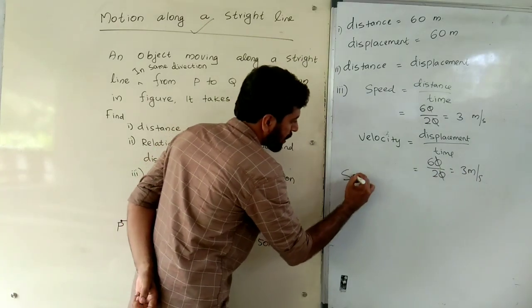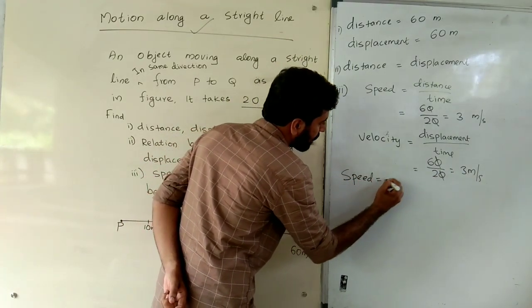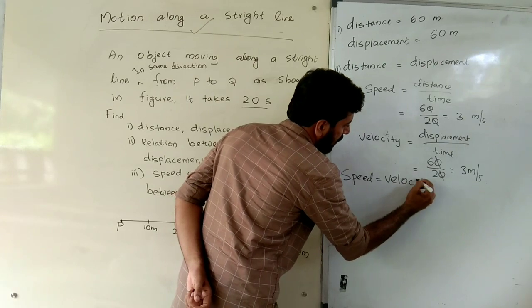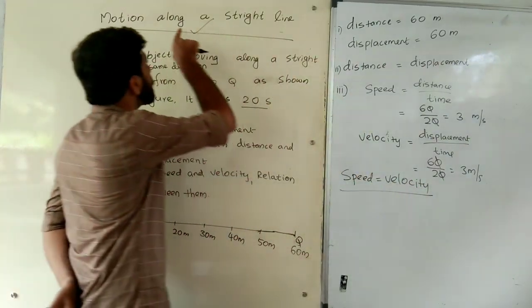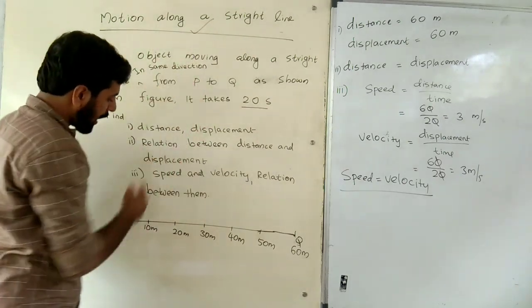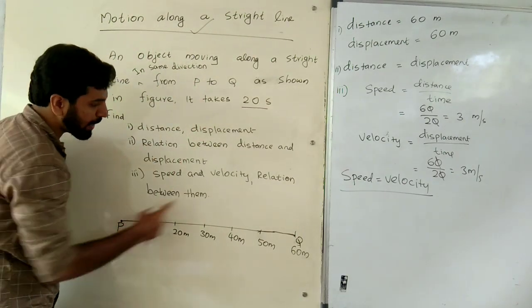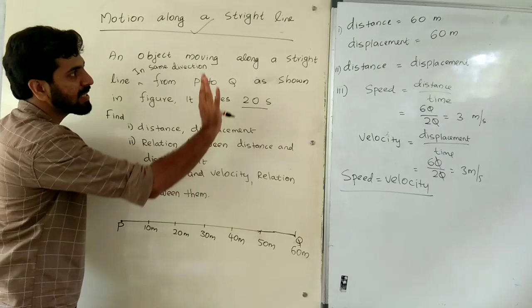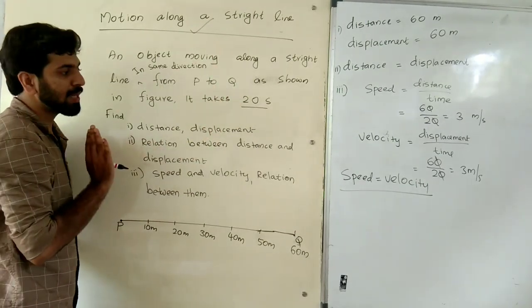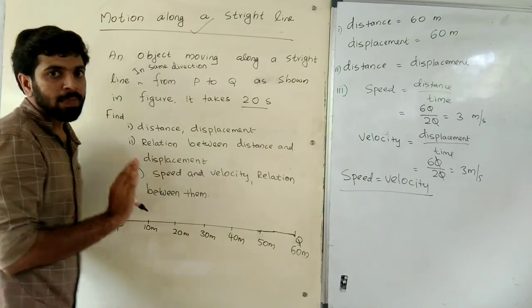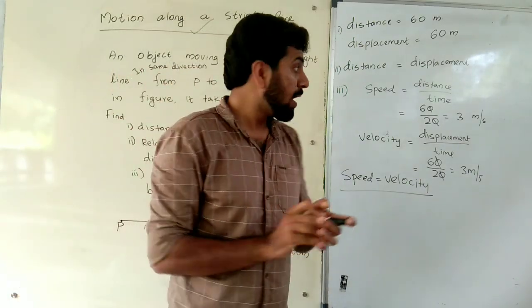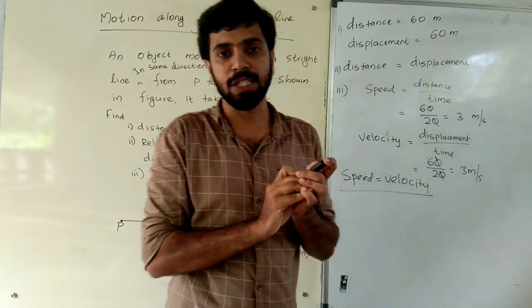Here we can say speed is equal to velocity. The speed becomes equal to the velocity when it moves through a straight line. When an object is traveling from P to Q in a straight line, the distance and displacement become equal, and the speed and velocity become equal. That is the relation between speed and velocity here.